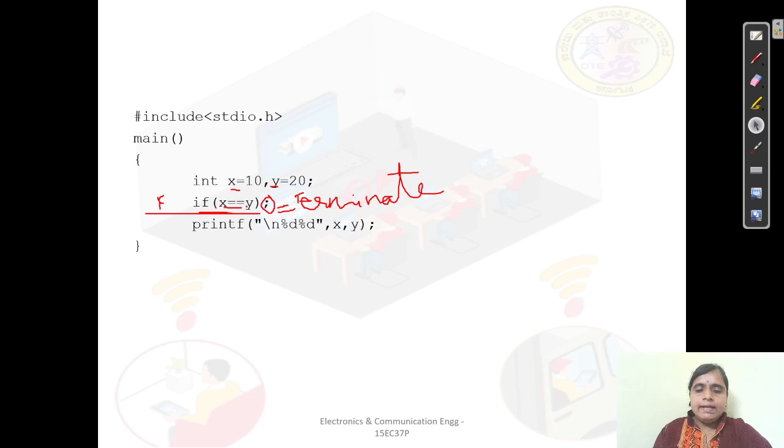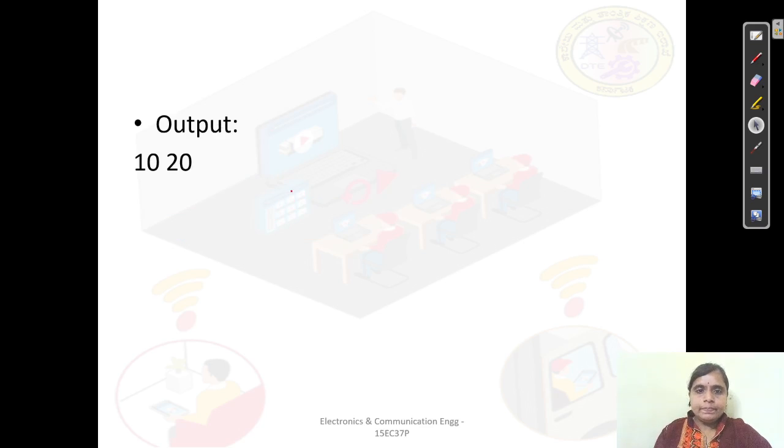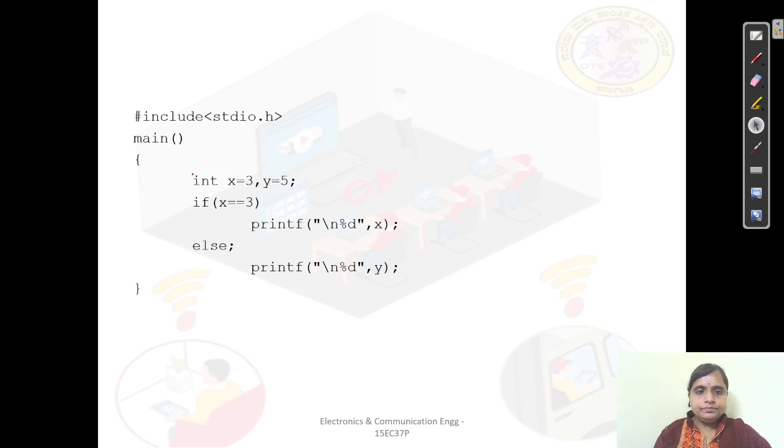So as it gets terminated due to the presence of the semicolon, though the condition is false, it is going to execute the next statement, and here it is going to print the values of x and y. So here we will have the output as 10 and 20. So 10 and 20 is your output.